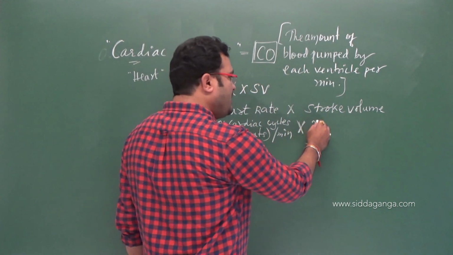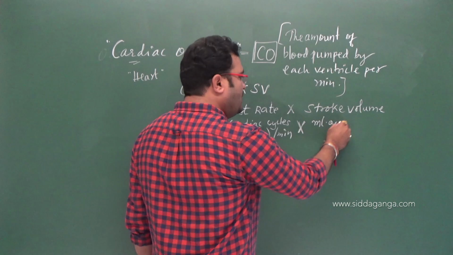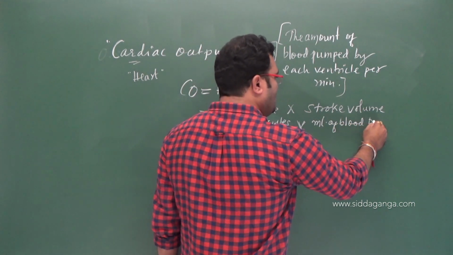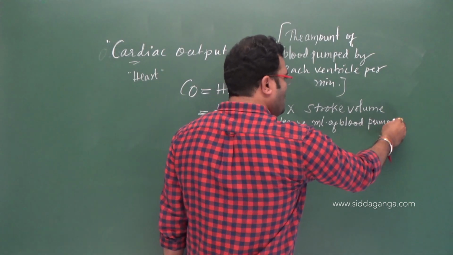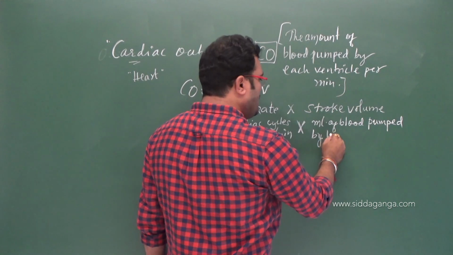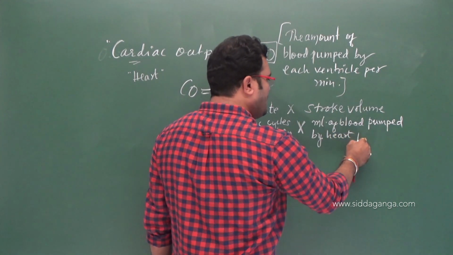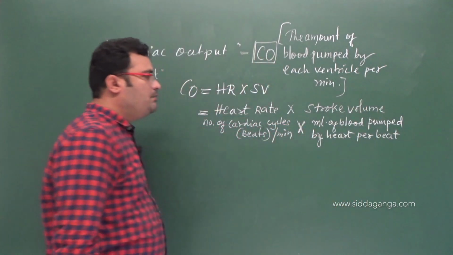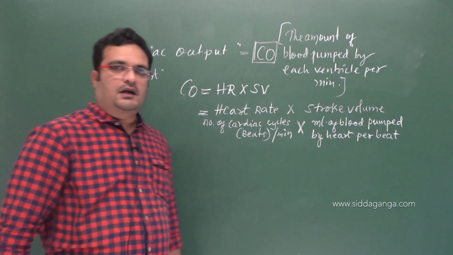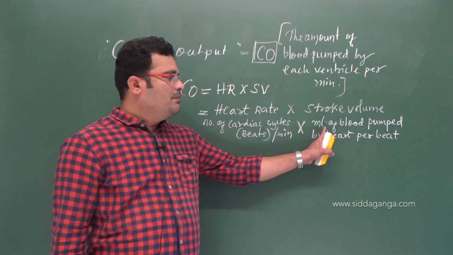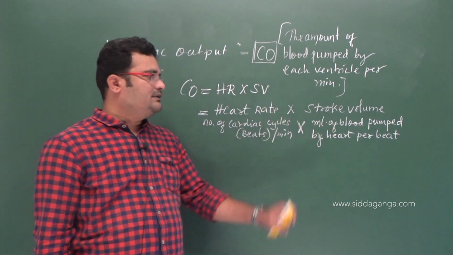Stroke volume is the volume of blood, or ml of blood, pumped by the heart per beat. See, per beat or per cardiac cycle. For one cardiac cycle, the amount of blood pumped by the heart is considered as stroke volume.